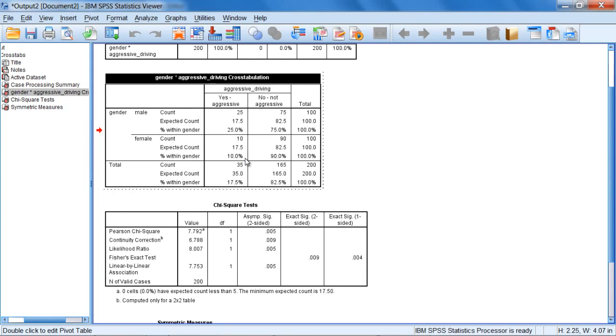Now, it's up to you whether you want to look at the test that way, but it is a completely valid way to look at it. Some may emphasize it testing whether there's a relationship, and others may emphasize it testing whether the proportions or percentages are the same across the categories. But either way, the results mean the same thing. If there is a relationship, that means in this case, males tended to engage in aggressive driving behavior more often than females. And if the proportions are significantly different, or the percentages, that means the same thing. In this case, it means that males tended to engage in aggressive driving behavior more often than females.